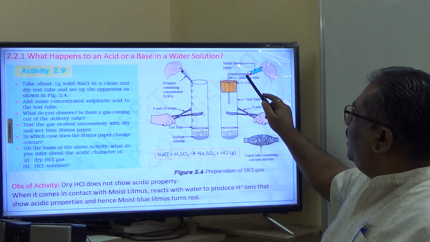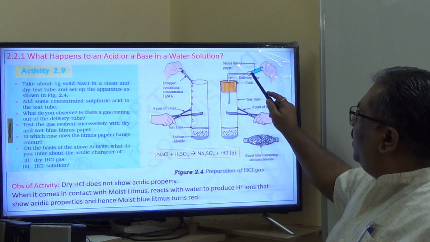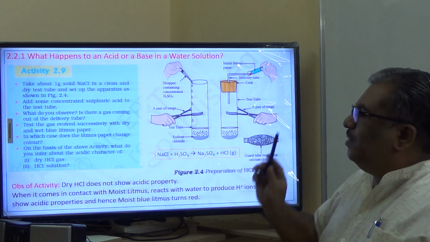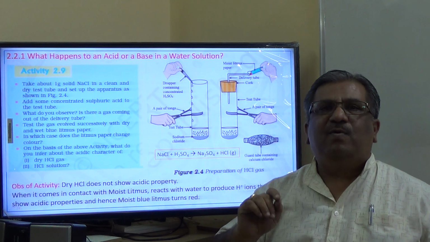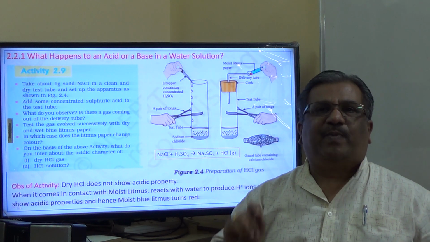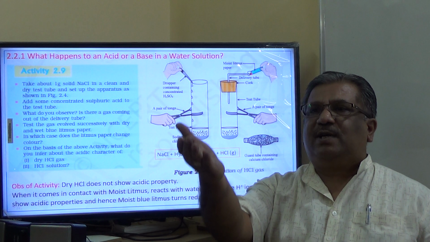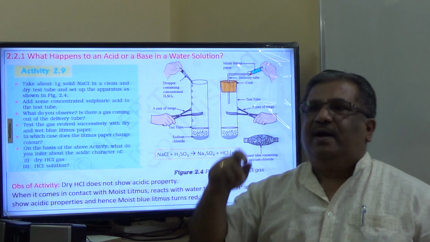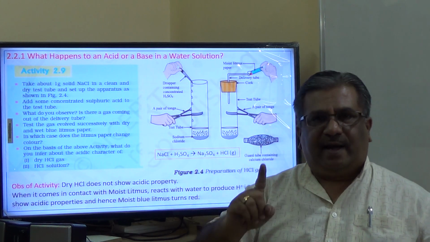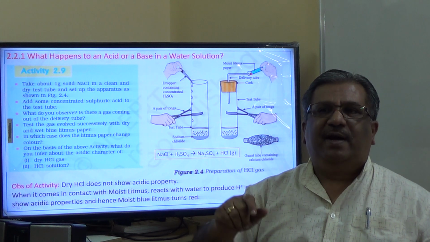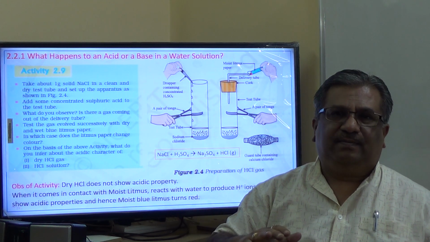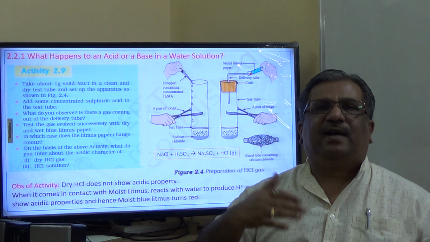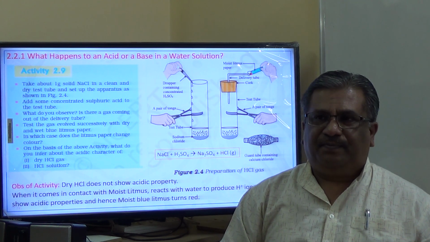Now, for this hydrogen chloride gas which is coming out, we are holding a blue colored dry litmus paper. Whenever the hydrogen chloride gas comes out, take a blue colored dry litmus paper and bring it near the hydrogen chloride gas. Observe if there is any color change.